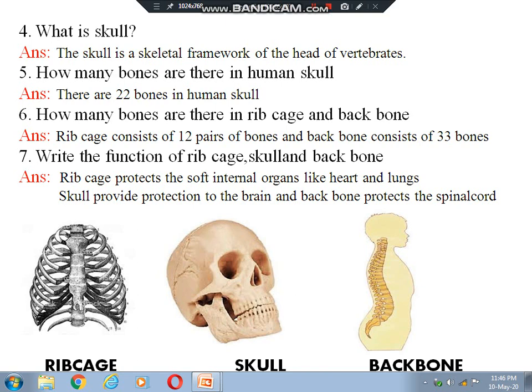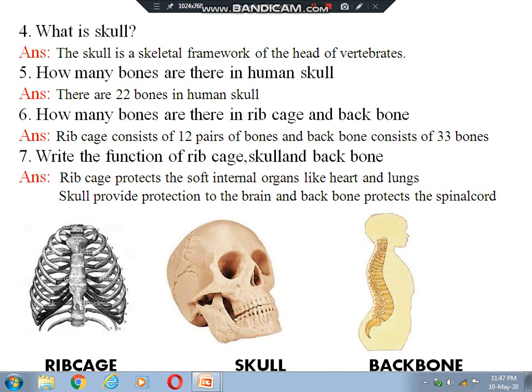Now how many bones are there in the human skull? There are 22 bones in the human skull. Actually, out of 22 bones, 8 bones remain at the upper portion of the skull. They are flat in structure, and 14 bones remain in the face portion of our body. That is why 14 plus 8 equal to 22 bones. 22 bones remain in the human skull.